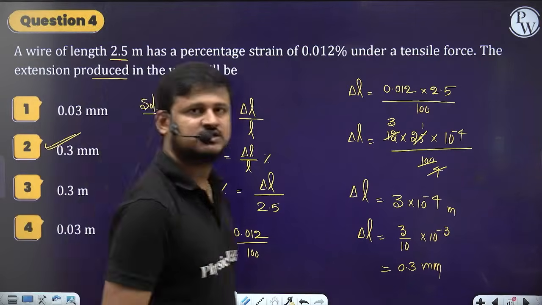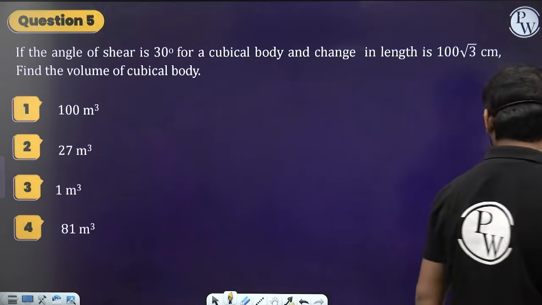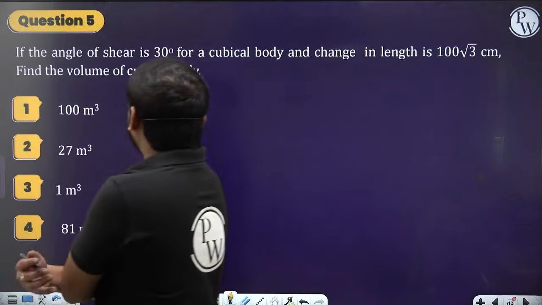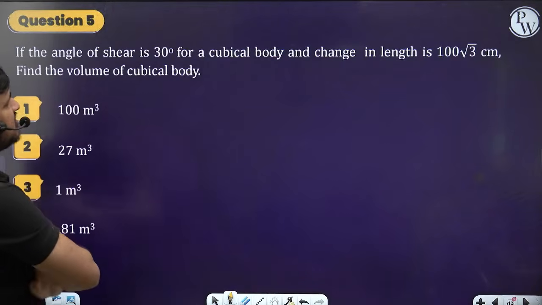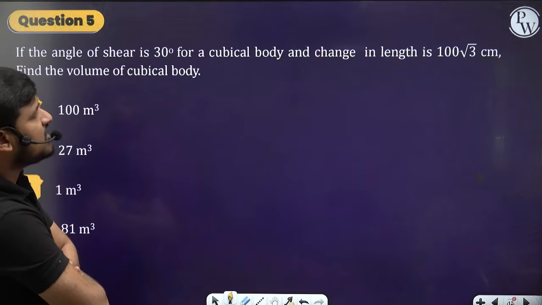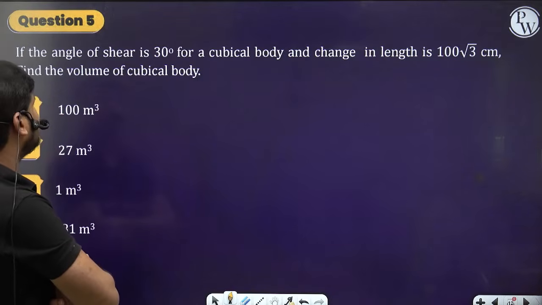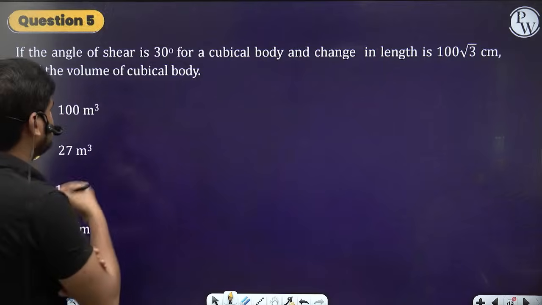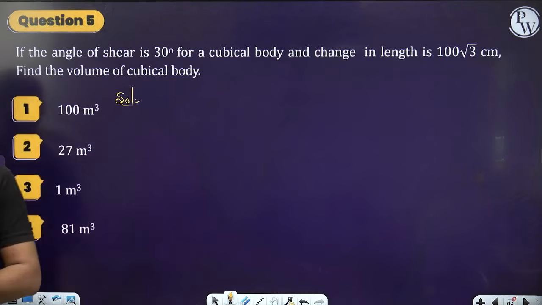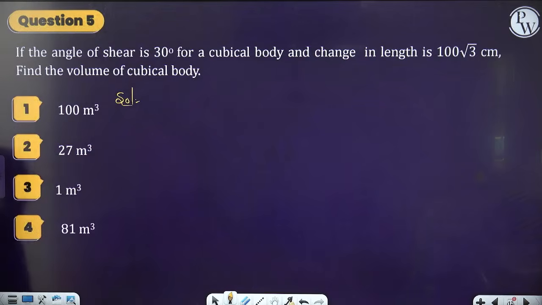Clear, guys? Chal. Good. Next. Let's take one more question. If the angle of shear is 30 degrees for a cubical body and the change in length is 100 root 3 centimeters, find the volume of the cubical body. Try to solve this question on your own, everyone. Simple question. Simply, the shearing strain formula you can use.